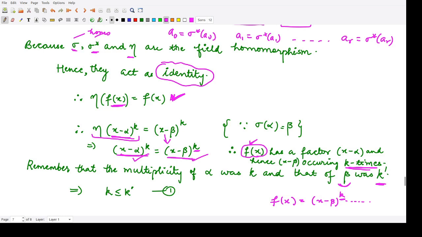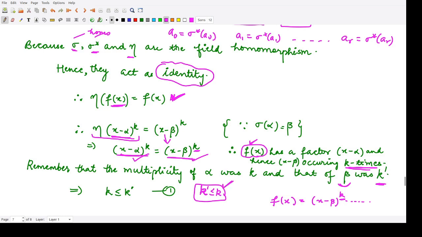So from here we can state that k is less than or equal to k dash. So if this is the case, let us call it equation number 1. Now if we prove that k dash is less than or equal to k, then from these two expressions they too become equal, right? So the only possibility remaining would be to prove this thing, k dash is less than